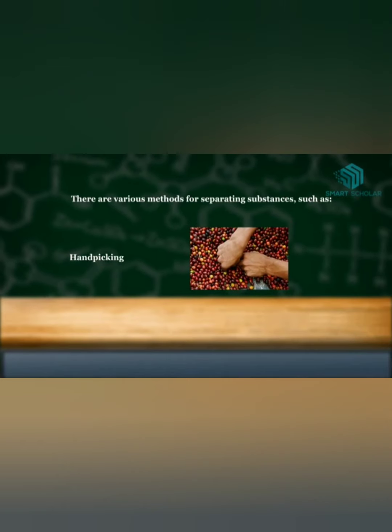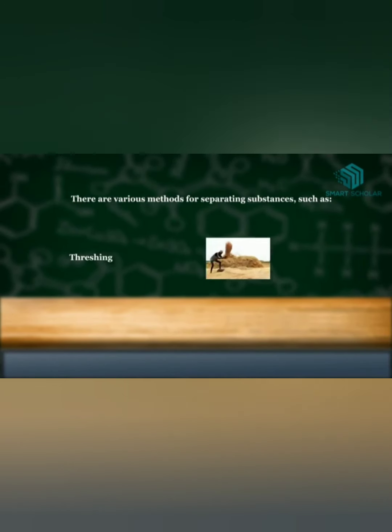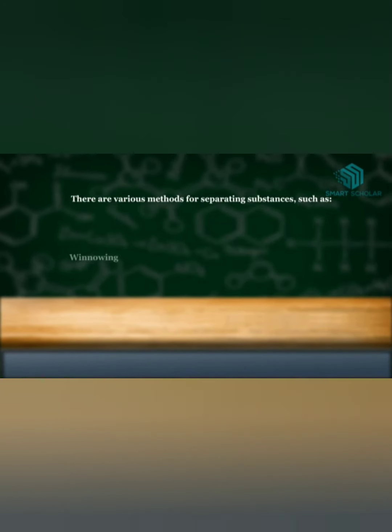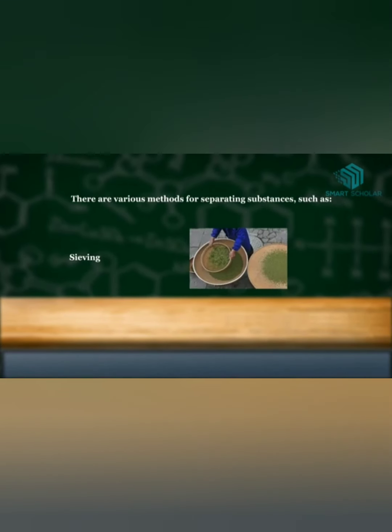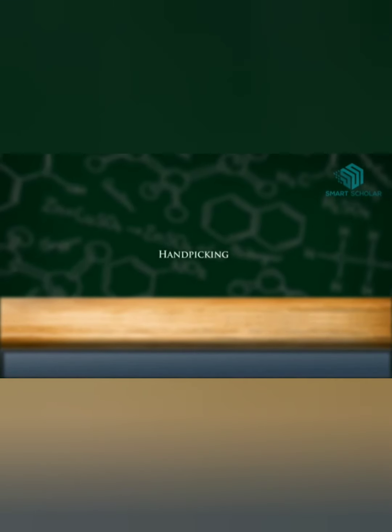hand picking, threshing, winnowing, sieving. Let's begin with hand picking.